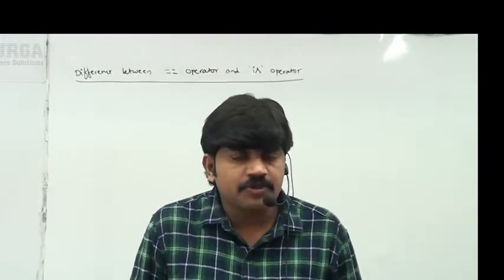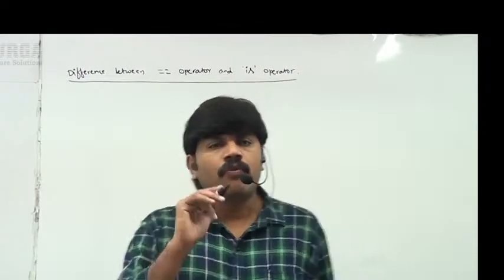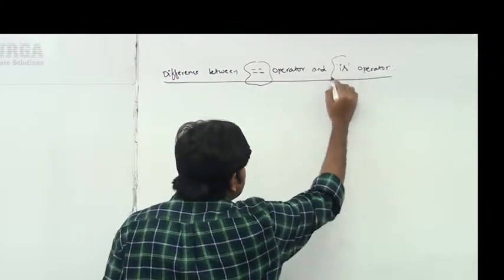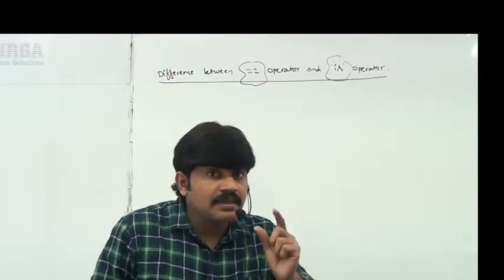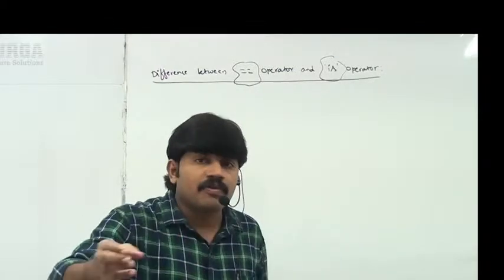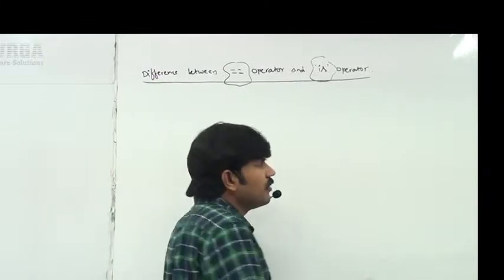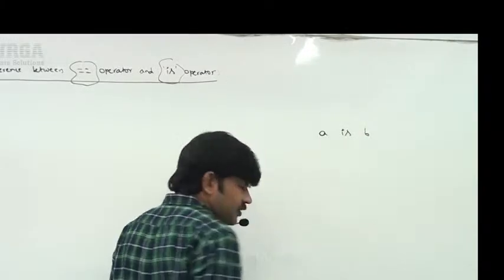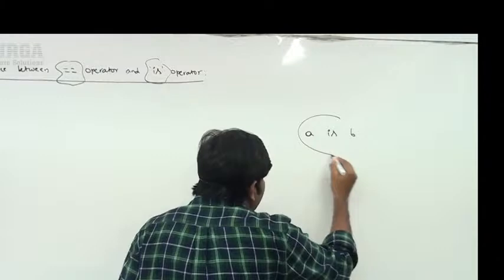Now I will explain the most valuable, very important question. What is the difference between the double equal operator and the is operator? Actually I would discuss this question after some time, but I am explaining it now because it is very important. Listen carefully. Somewhere we covered 'A is B' or not. When does 'A is B' return true?